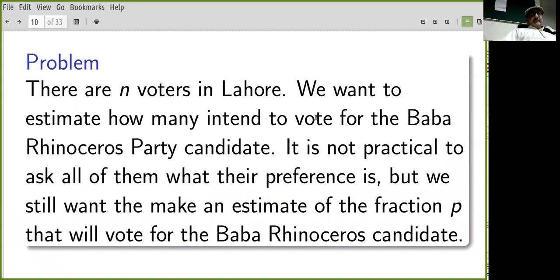We want to estimate how many may intend to vote for the Baba Rhinoceros Party. You can't ask all of them. That's essentially doing the election, right? But we're going to do a survey, and we're going to make an estimate of the fraction p that will vote for the Baba Rhinoceros candidate.